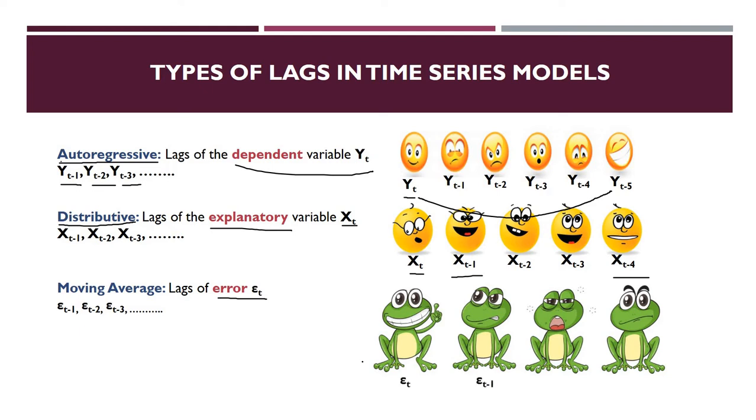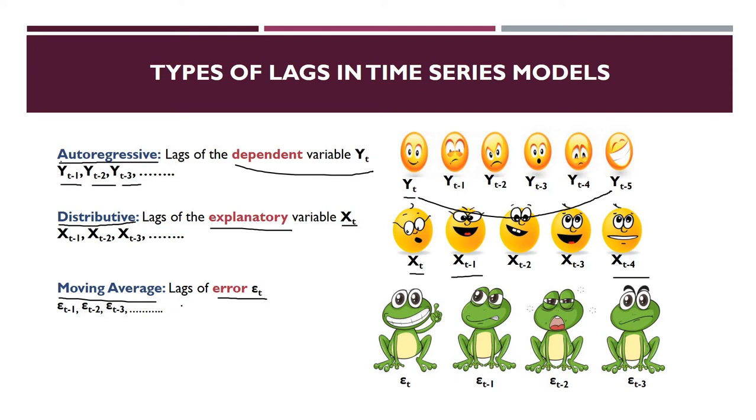So et minus 1, et minus 2, et minus 3 mean that something has happened with those variables which are missing in our model, maybe today or in the past. We name it a moving average lag.